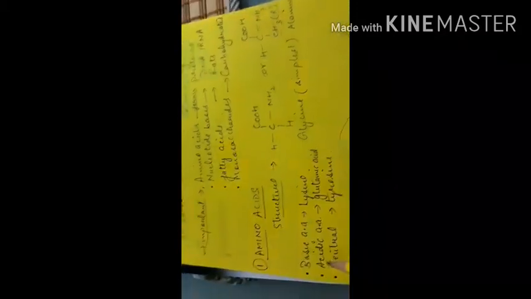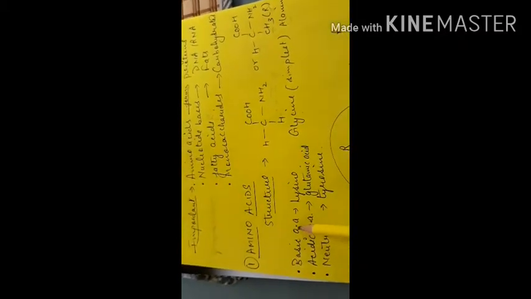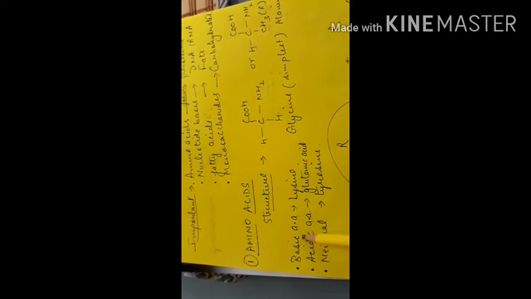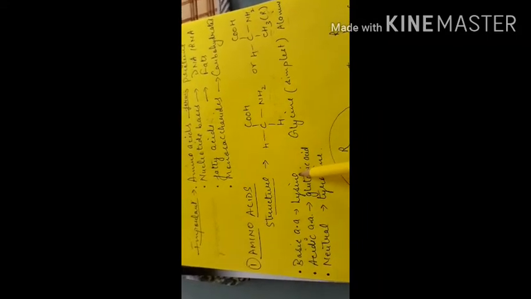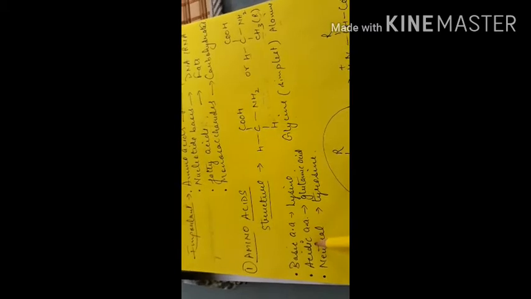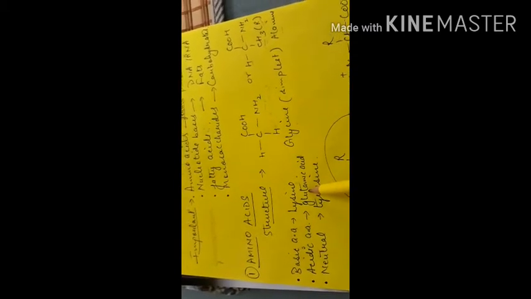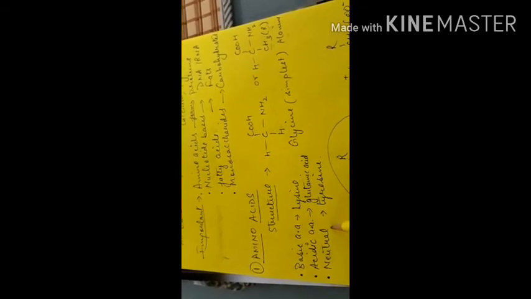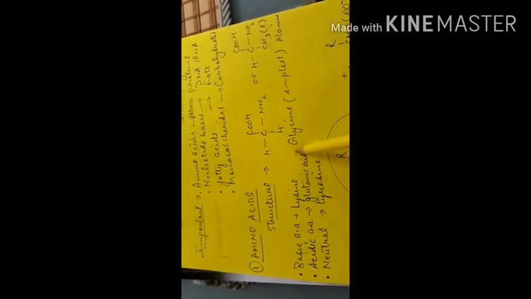Now, if the amino acid, this AA means amino acid, is basic in nature, an example is lysine. If the amino acid is acidic, then the example is glutamic acid. If it is neutral, neither acidic nor basic, then an example is tyrosine. These are the examples of the amino acids.